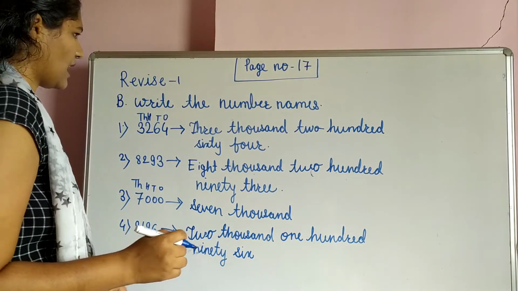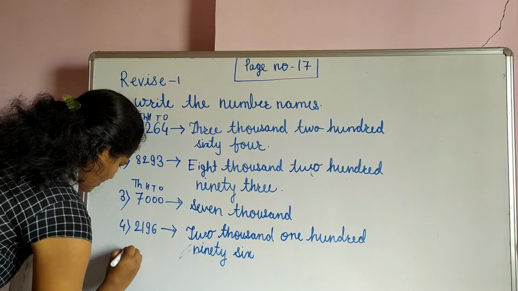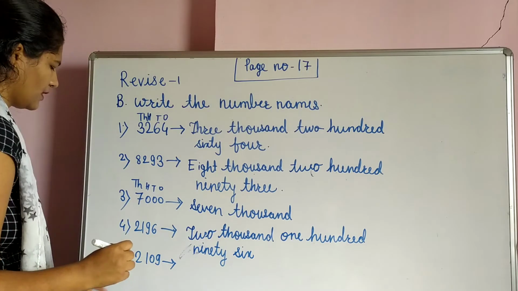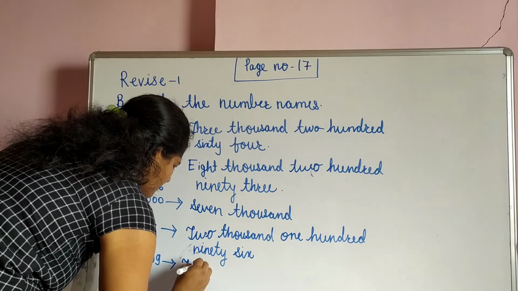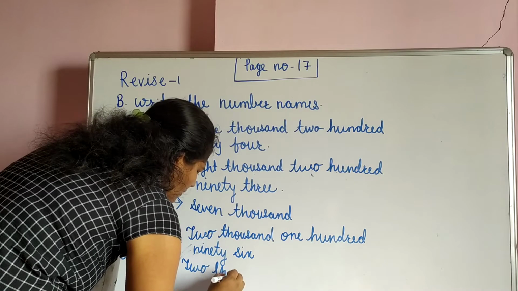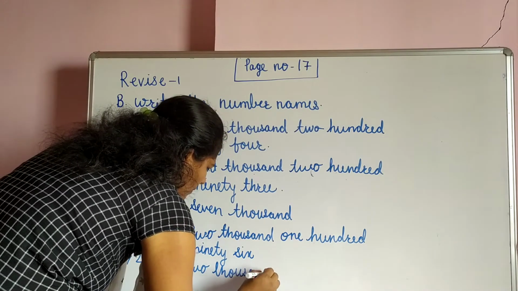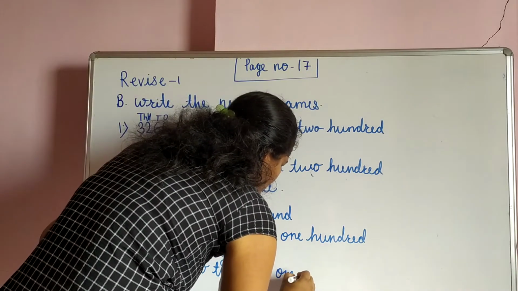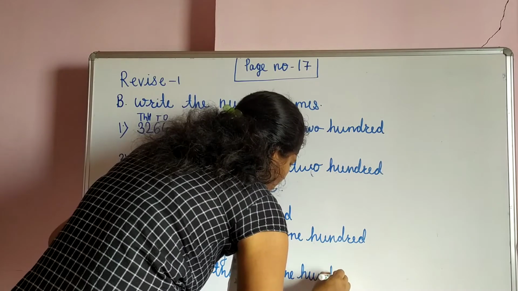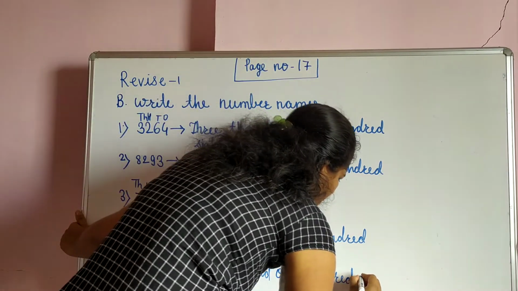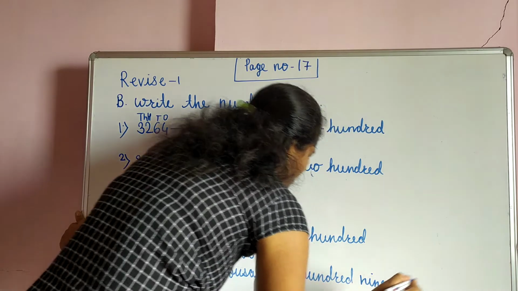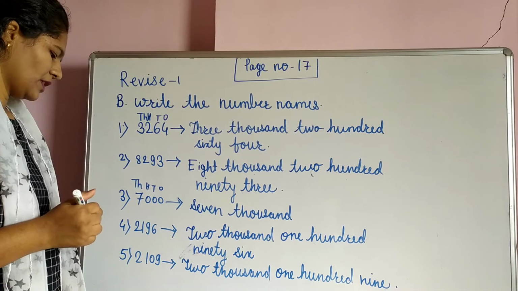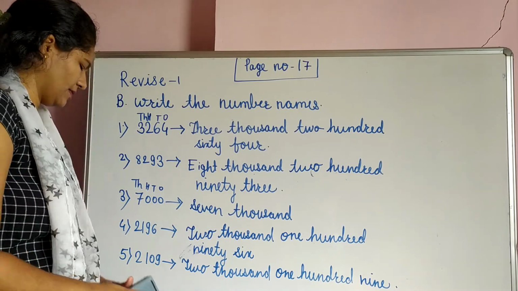Now we see the last one. What is it? This is the 2000, 109. Okay student, so here we completed question number B. Now we see question number C.